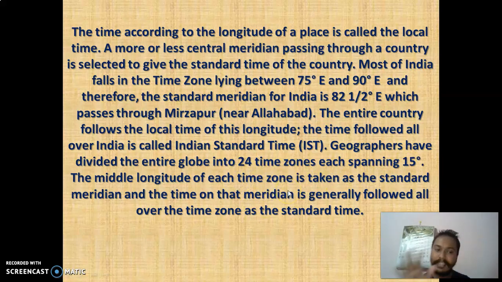So you have understood what Indian Standard Time is and how it came. We have taken the central meridian passing through our country, which falls in Mirzapur in Allahabad, and that longitude is 82 and a half degrees. Our India lies from 75 degrees to 90 degrees longitude, and the standard time is taken at 82 and a half degrees.